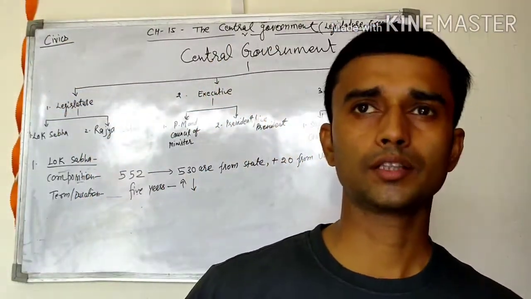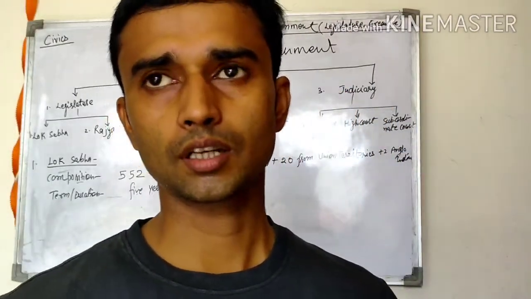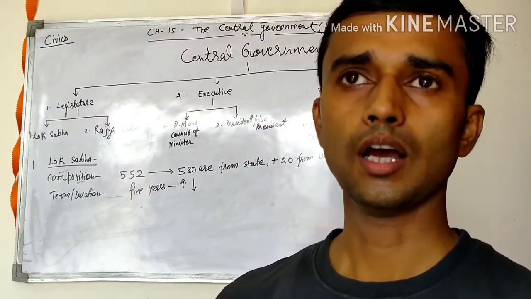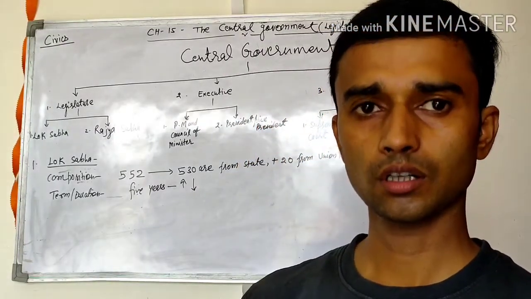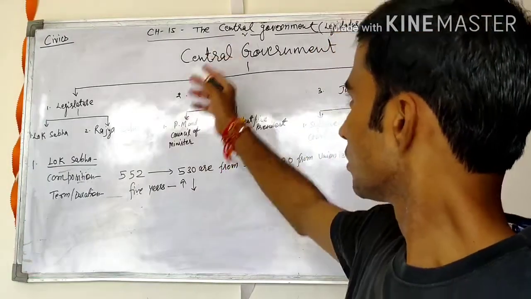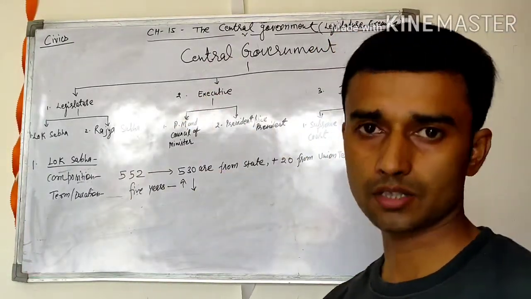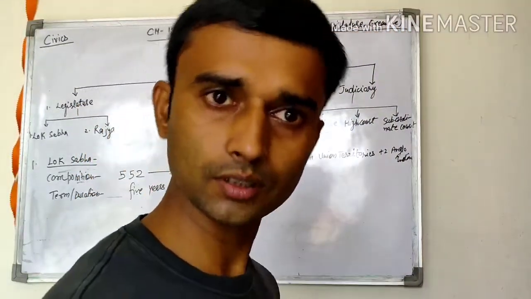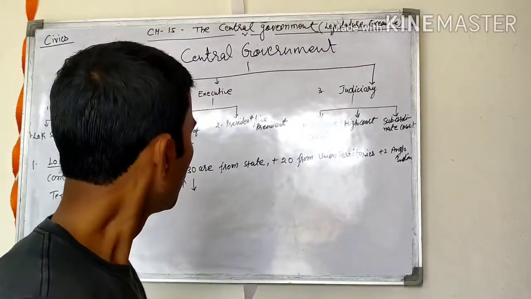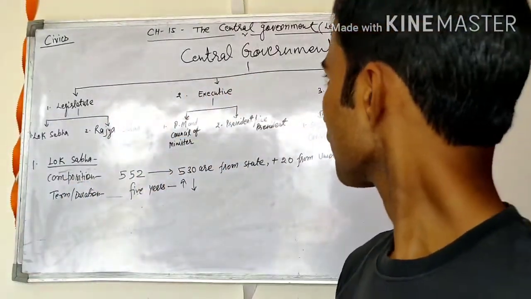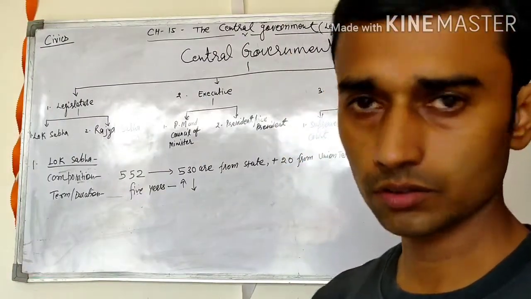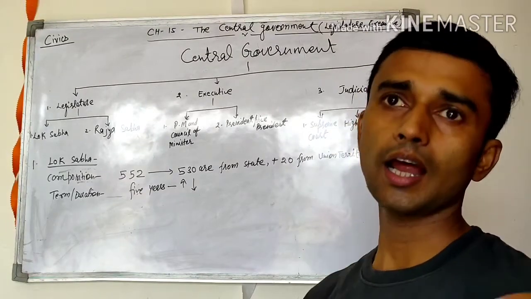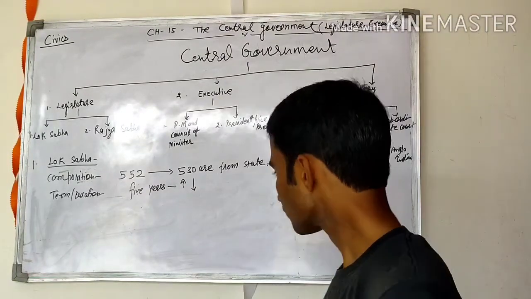My dear students, as you know, 3 chapters are coming in your first term examination from history and 1 chapter from your civics, central government, legislature and executive. So this is a very important chapter for the first term examination because there is only 1 chapter from your civics. So today I would like to revise chapter number 15. The name of the chapter is the central government, legislature and executive.